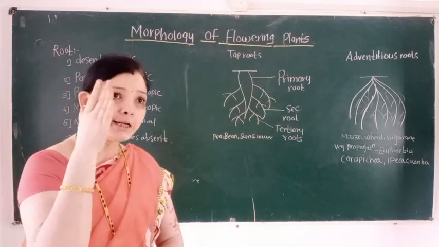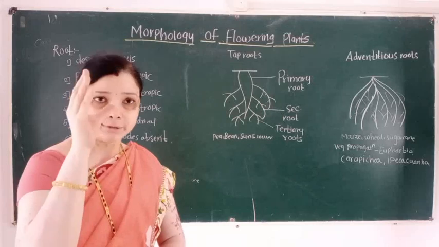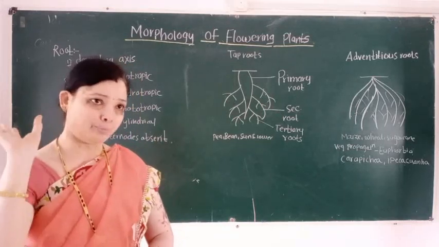First we learn the characteristics of the taproot.